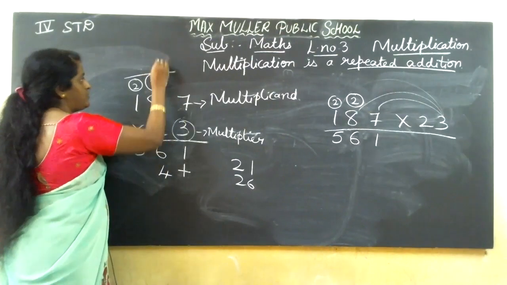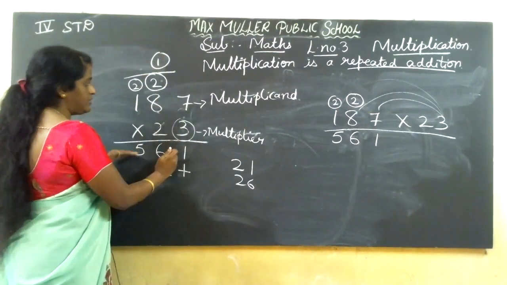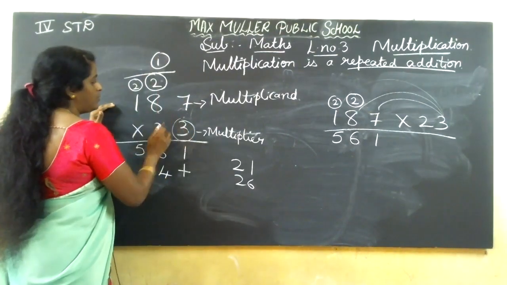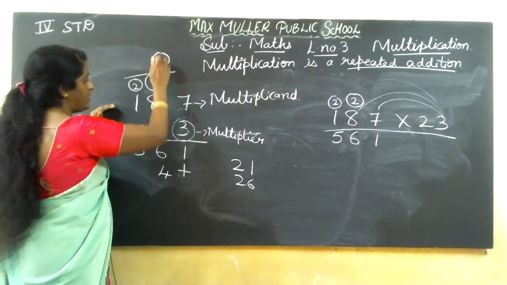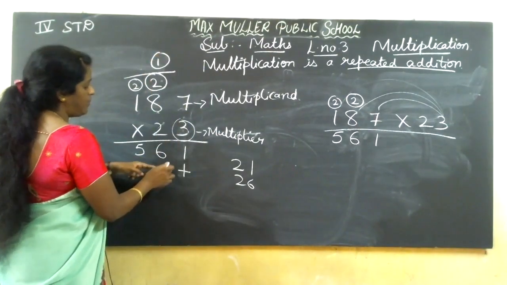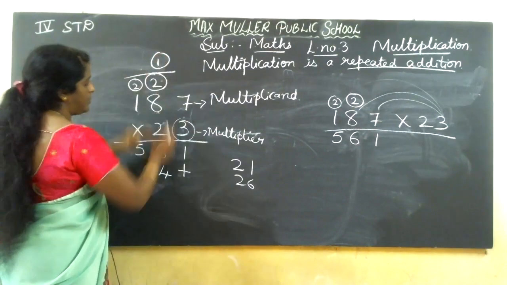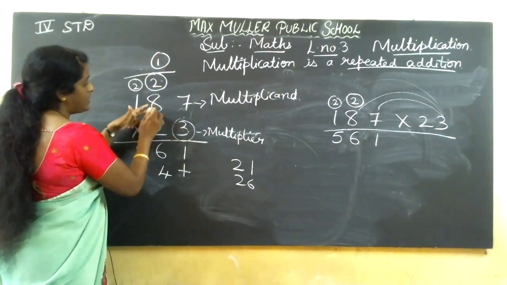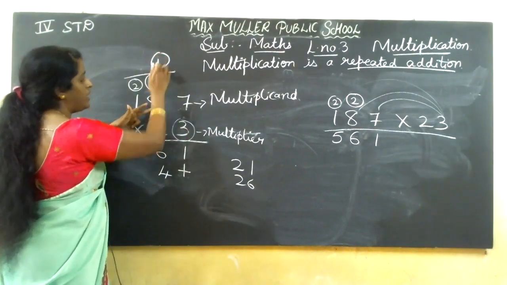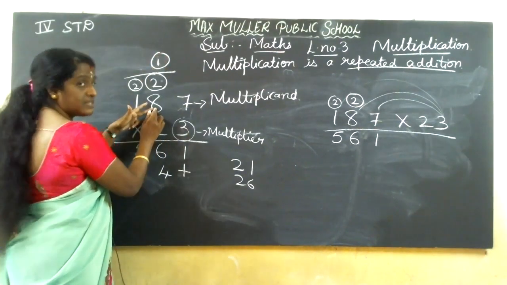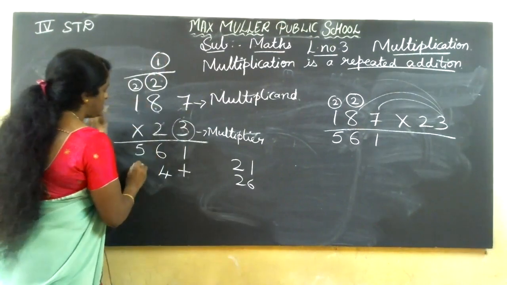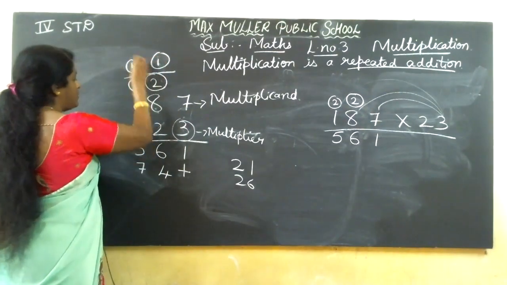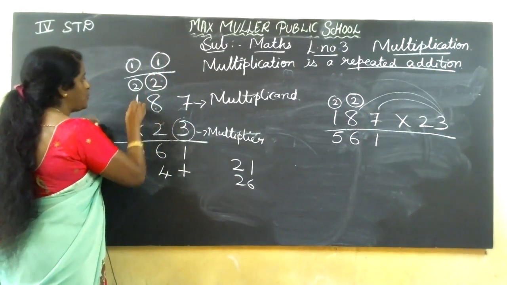14. Next is 1 carry, because this carry is for this step. So next 2 sevens are 14, 1 carry. You may think, why has ma'am written only 1 carry? Because I did 2 sevens are 14. After that I have to do 8, so I have put next to 8. 2 eights are 16 plus 1, 17. 2 ones are 2, 3.